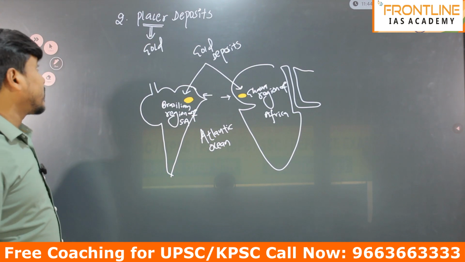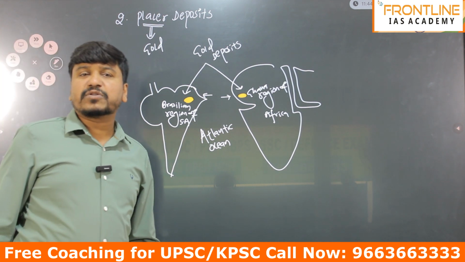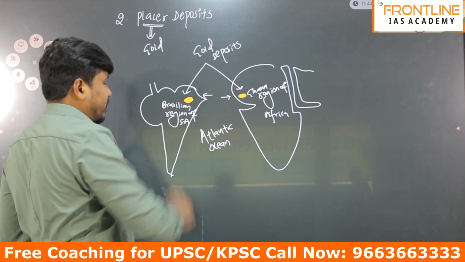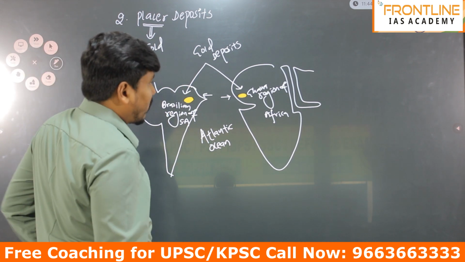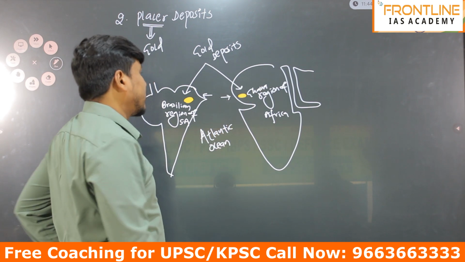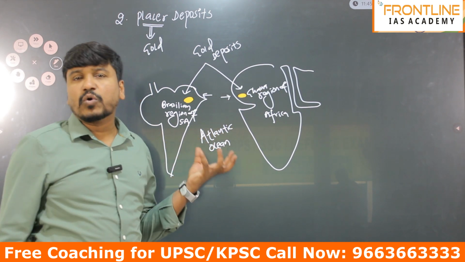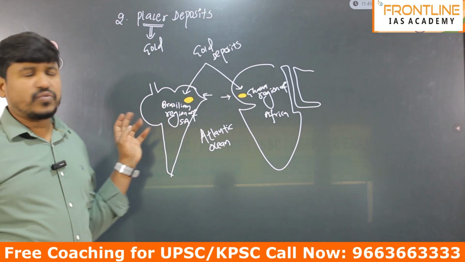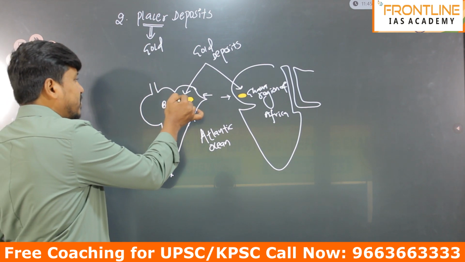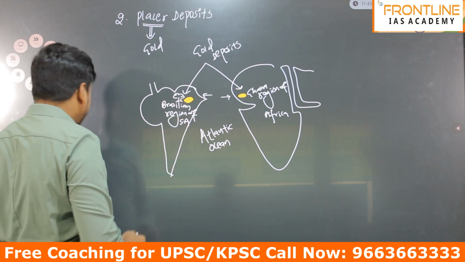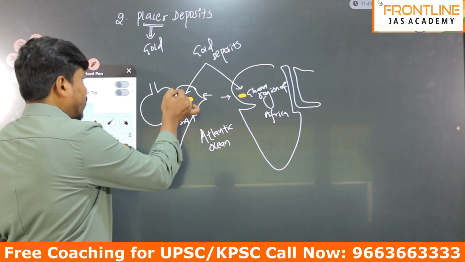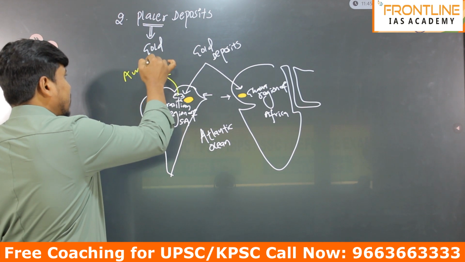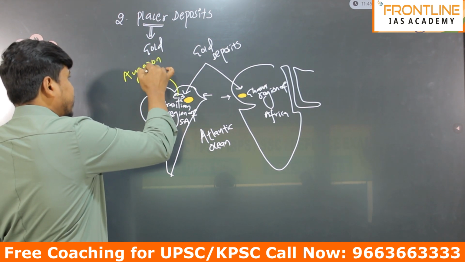Now the second evidence, placer deposits, meaning gold deposits. These 2 areas, the Brazil area of South America and the Ghana region of Africa, have gold deposits. You might have heard about the Amazon rainforest, which is a very famous forest. Please remember, it is part of this area.